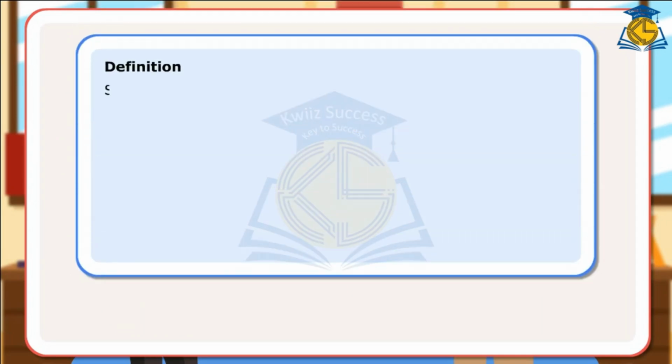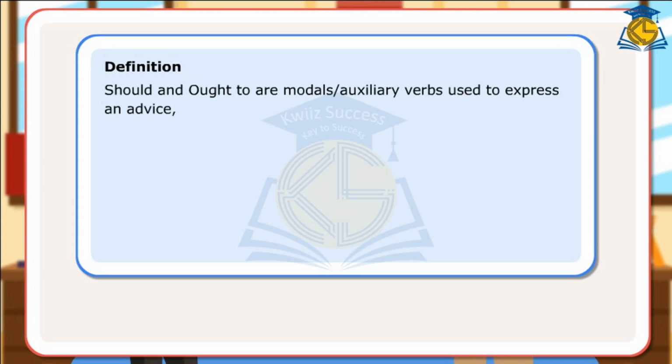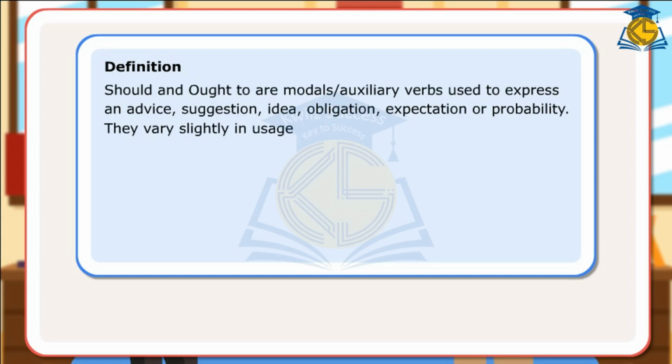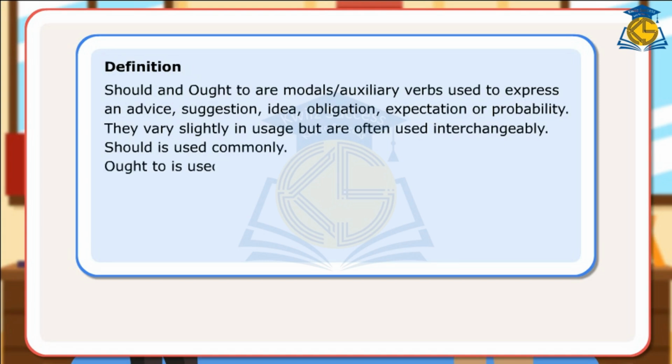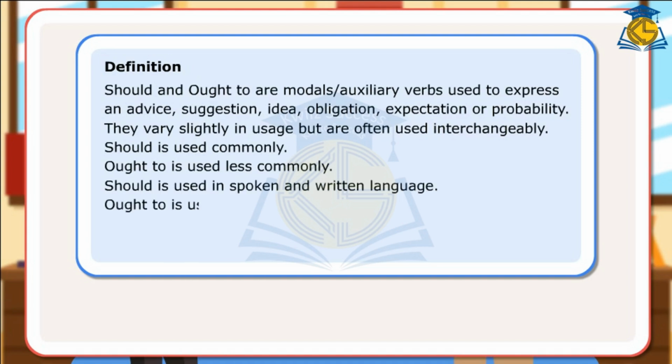Definition. Should and ought to are modals, auxiliary verbs used to express an advice, suggestion, idea, obligation, expectation, or probability. They vary slightly in usage but are often used interchangeably. Should is used commonly. Ought to is used less commonly. Should is used in spoken and written language. Ought to is used mostly in written language.